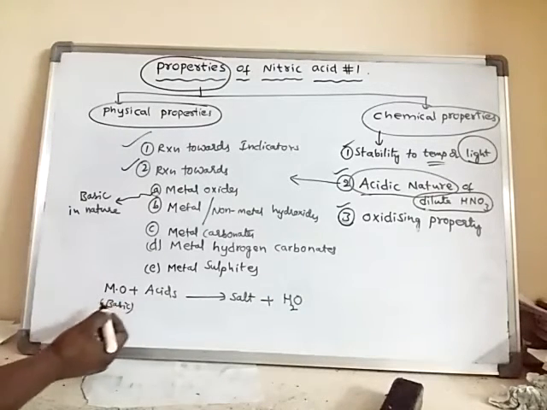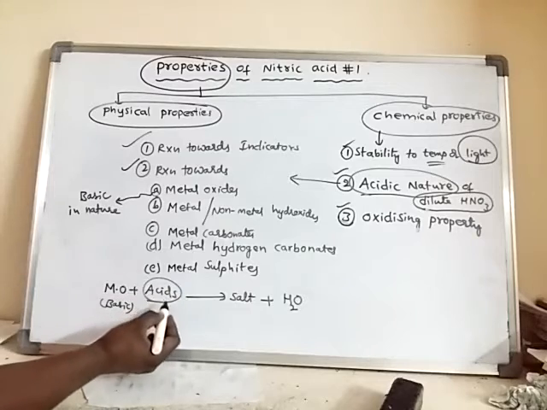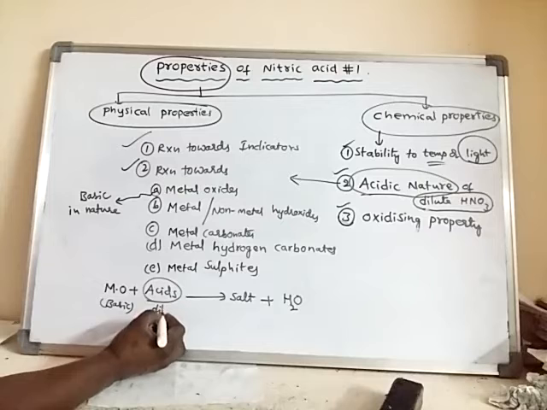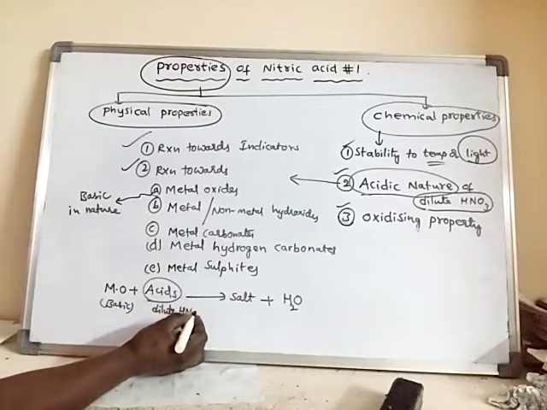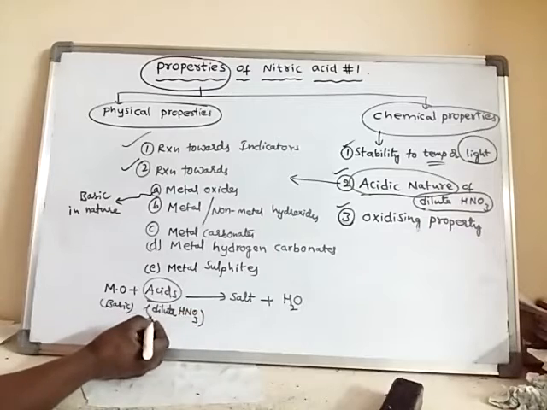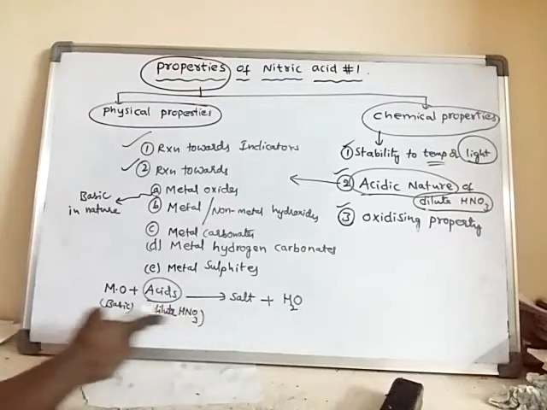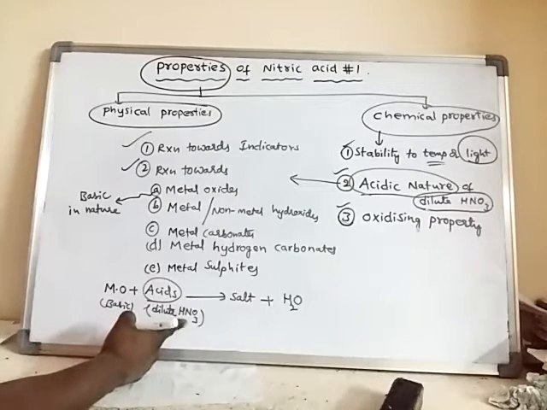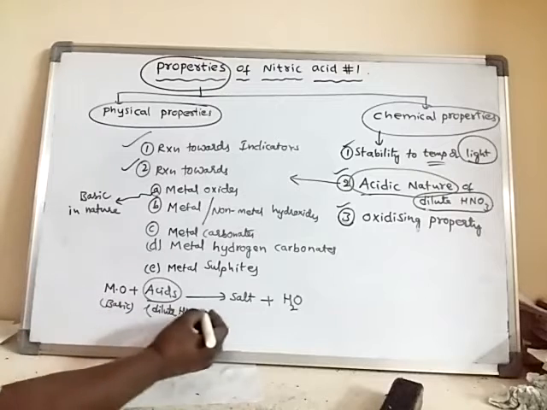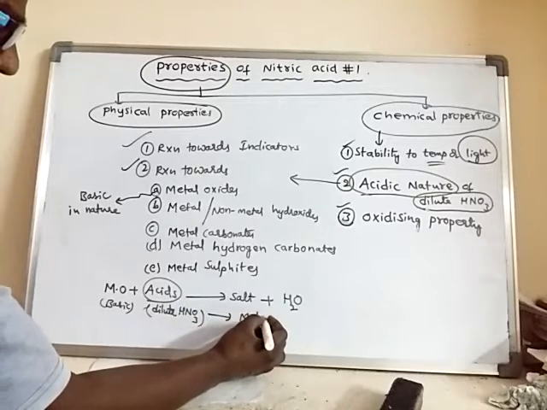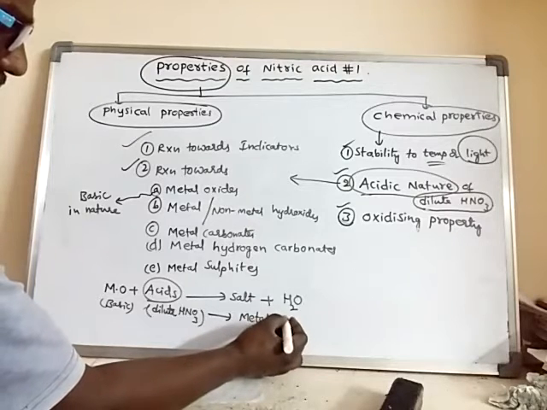So this particular dilute HNO3, if it is acting as acid, what happens? It should form salt with metal oxide. So generally, when dilute nitric acid reacts with metal oxide, it forms metal nitrate salt.